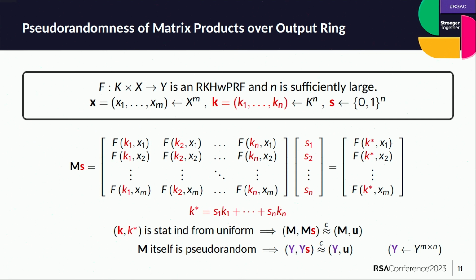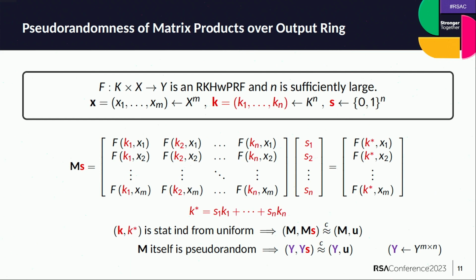So at this point, I can rely on the leftover hash lemma to say that k star itself is distributed uniformly, and hence Ms is computationally indistinguishable from random because this is simply weak PRF evaluations on a fresh key. So this means that given M, Ms is computationally indistinguishable from random.